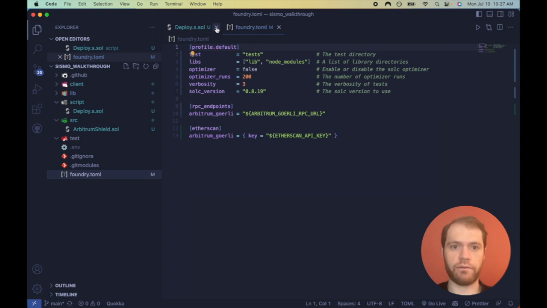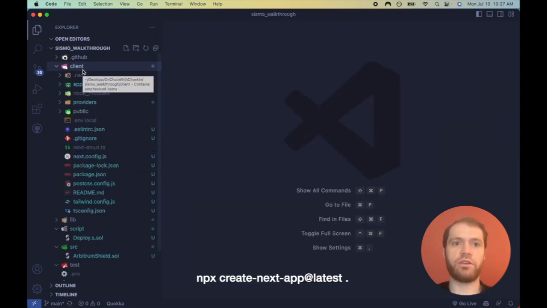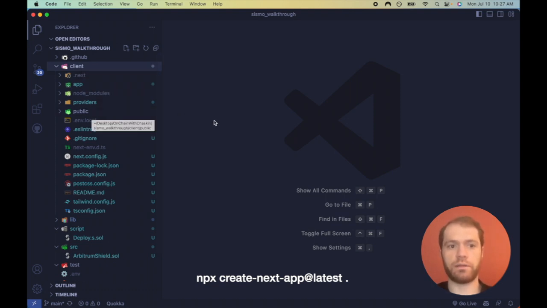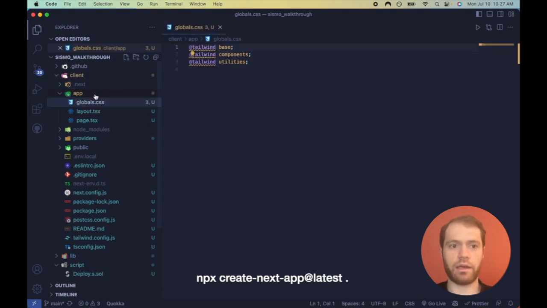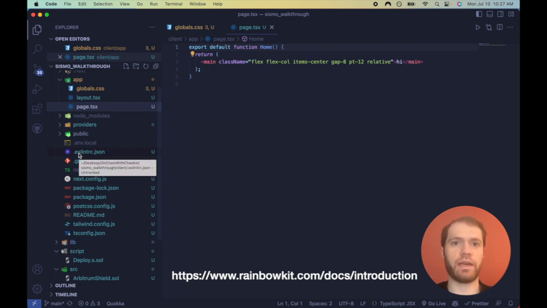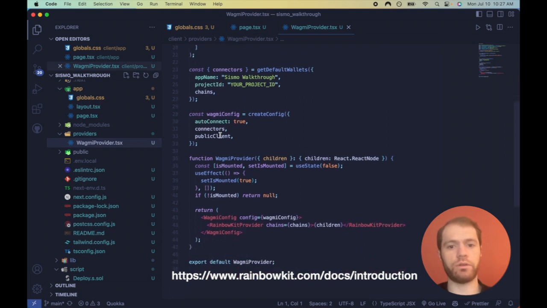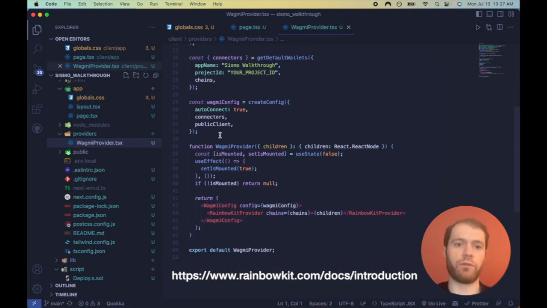Let's move on to the client folder. So I initiated a new Next.js 13 application integrating Tailwind and TypeScript. I erased everything in the globals.css except for the essentials for Tailwind. Inside the page.tsx, I erased everything except for some basic stylings and the word hi. I installed the packages needed for WAGMI and RainbowKit, and I made a WAGMI provider. Essentially, all you do here is just copy and paste from RainbowKit's website. It's extremely easy to follow along.